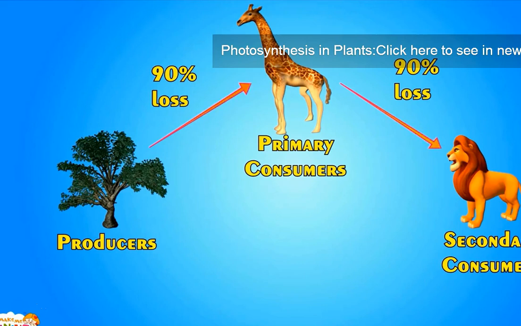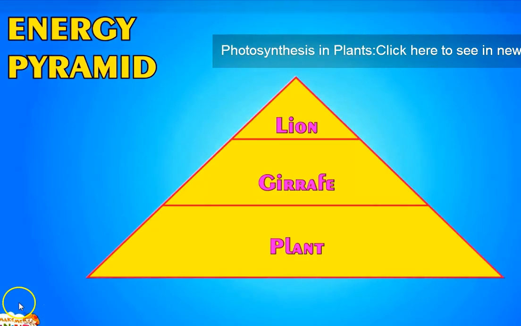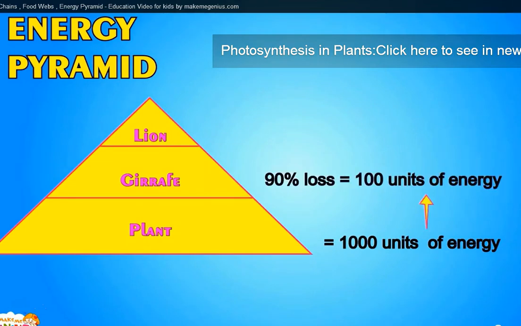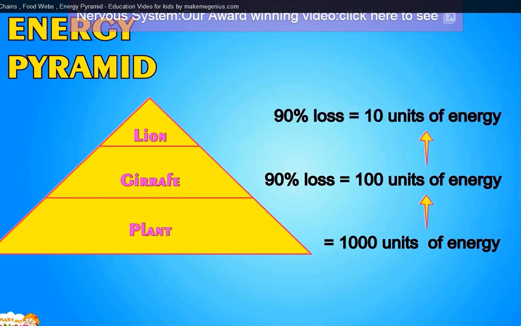Actually, 90% of the energy is lost when it passes from one part of the chain to another. Like 90% of the energy is lost when the giraffe eats the plant. Similarly, 90% of the energy is lost between the lion and the giraffe. Look at this pyramid. It is called an energy pyramid. Let's assume plants absorb 1,000 units of energy from the sun. When the giraffe eats it, 90% of the energy is lost, so the giraffe only gets 10% of the energy. This means the energy transferred from plant to giraffe is 10% of 1,000 units of plant energy, which is 100 units. Now when the lion eats the giraffe, 90% of the energy is again lost, and the lion gets only 10 units of energy.